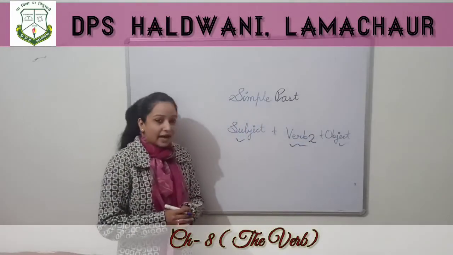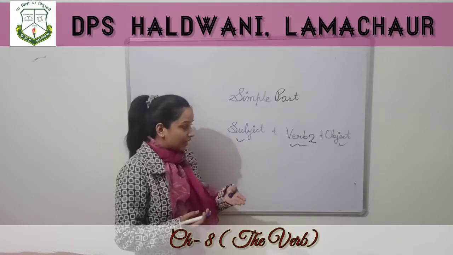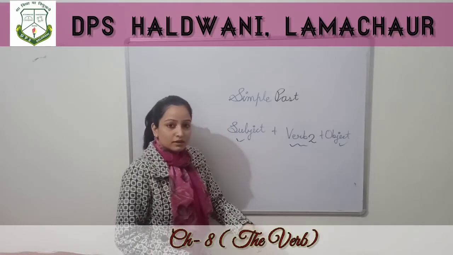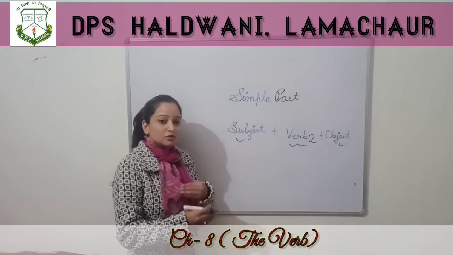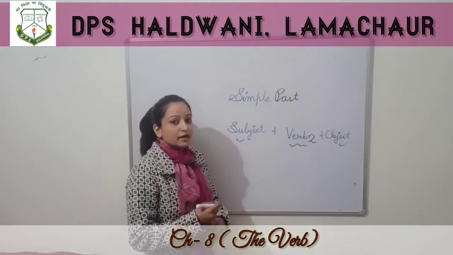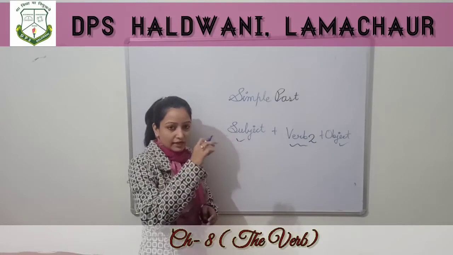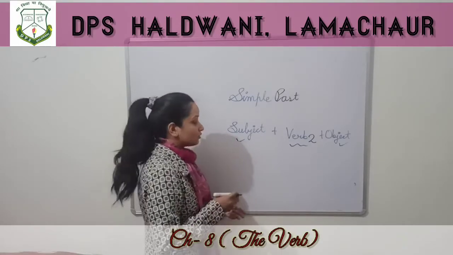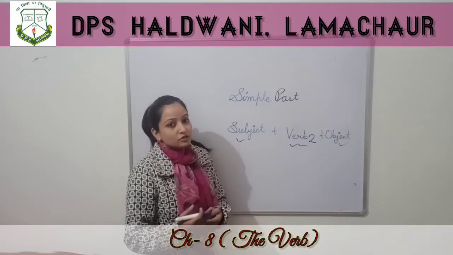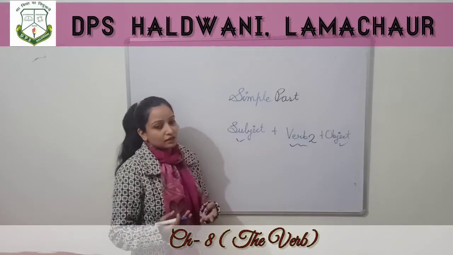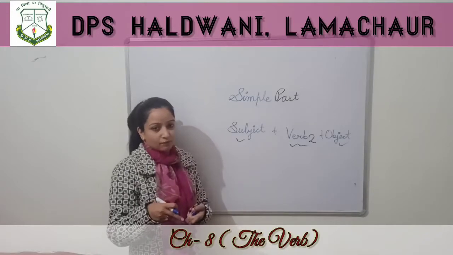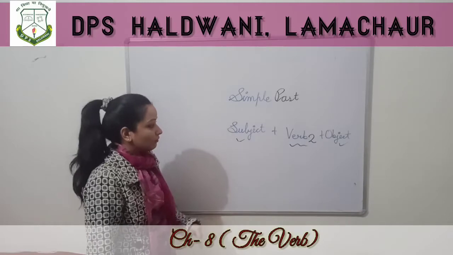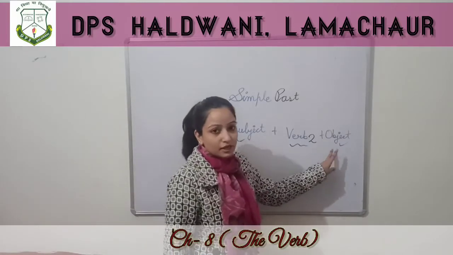And I had given you a PDF. There I have written the forms of verb, first form and second form of verb. Sometimes to change the verb into second form, we add ed at the end. And sometimes we change it totally. So I had provided you the PDF, so you can go through it. Please learn verbs' first form and second form, because here we need the verb second form. Subject plus verb second form plus object.